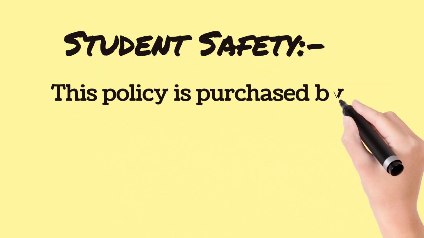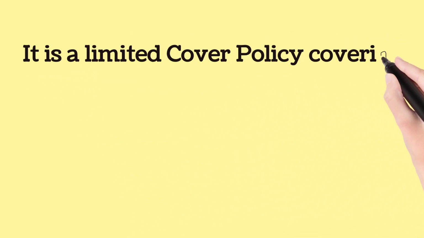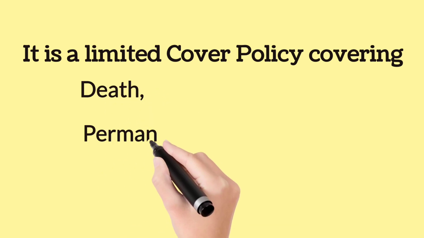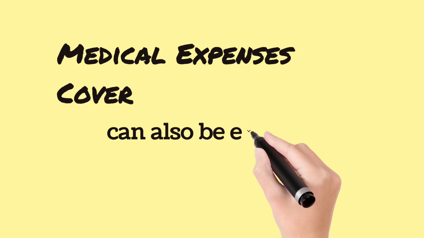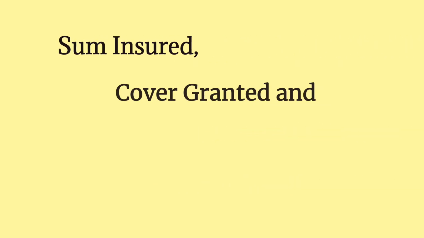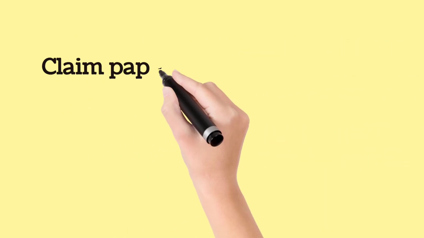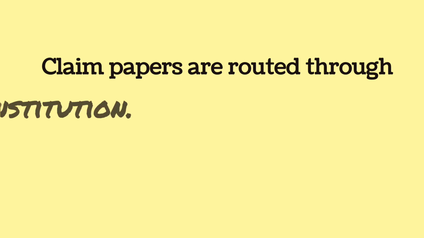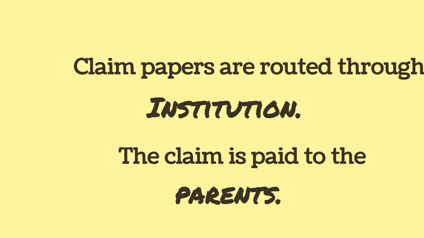Student safety. This policy is purchased by educational institutions. It is a limited cover policy covering death, permanent total disability and permanent partial disability. Medical expenses cover can also be extended. Premium can be decided on sum insured, cover granted and the number of students covered. Claim papers are routed through institutions. The claim is paid to the parents.